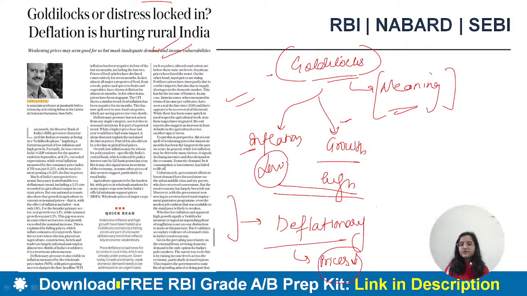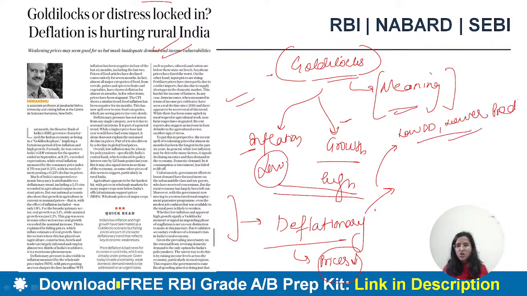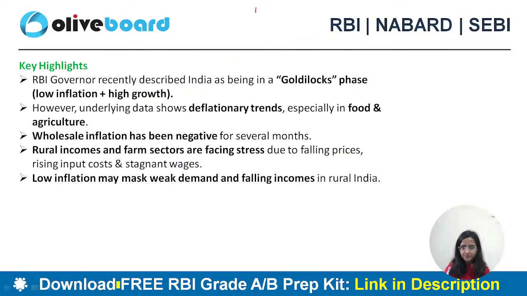It is the opposite of inflation. When the general price level starts reducing, that is a deflationary pressure. This leads to lower demand, lower production, and then hampers the economy. Now this author is asking whether this controlled inflation, which went even below the lower band of the range we have seen in the flexible inflation targeting framework, means a Goldilocks period or a deflationary phase. Especially in food and agriculture.